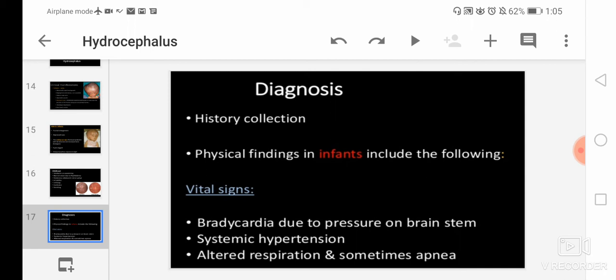Apnea, you all know, is cessation of breath. Then altered respiration. Why is there altered respiration? Because vital functions are controlled from the brainstem. As vital functions are controlled from the brainstem, a very high CSF pressure can lead to problems in breathing. So altered breathing will be there with apnea.